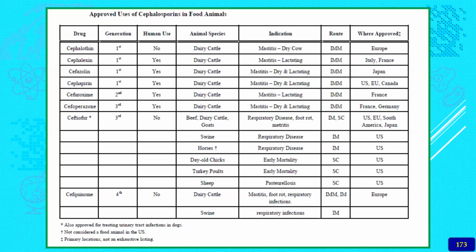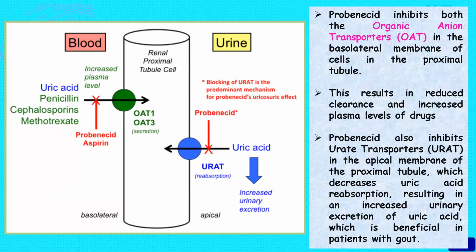So coming to antibacterial resistance, usually probenecid inhibits organic anion transporters, OAT, in the basolateral membrane of the cells in the proximal tubule. So probenecid and aspirin inhibit the entry of penicillin with OAT, organic anion transporters.